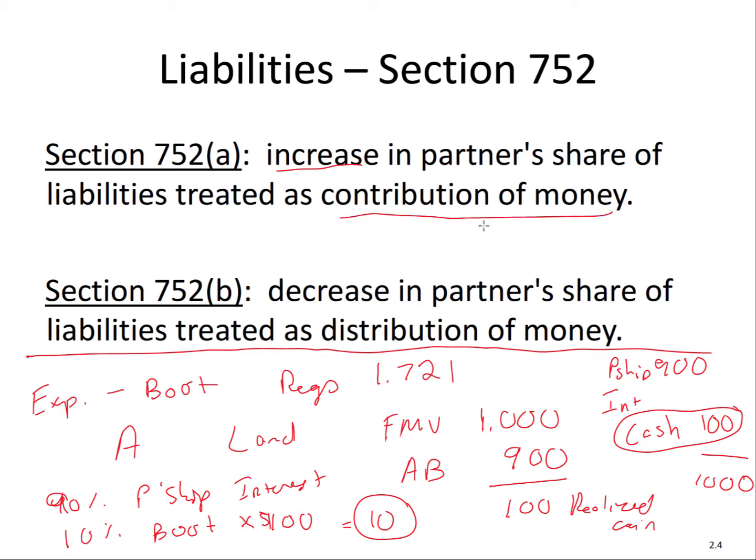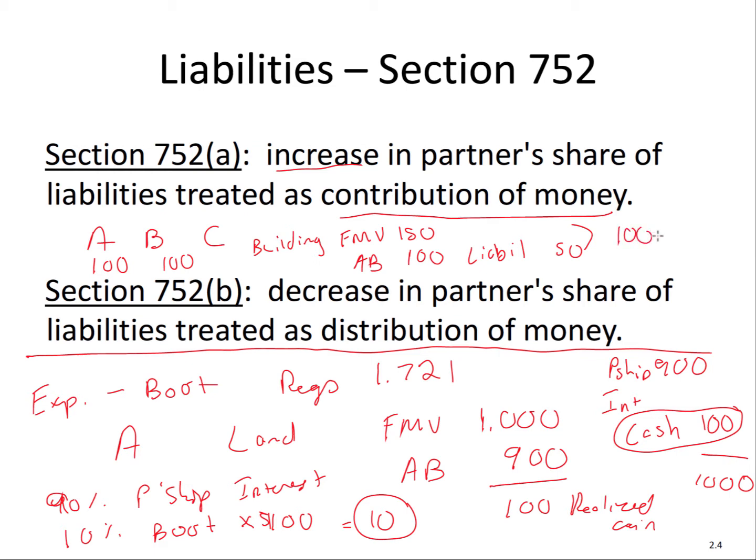So what do we mean here? Let's say we have three partners, A, B, and C. Let's say A and B each contribute $100 cash, but C contributes a building with a fair market value of $150, adjusted basis of $100, and a liability of $50, which the net effect, right, of the building is it's $100 net.